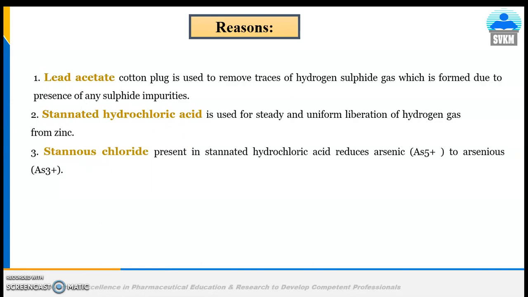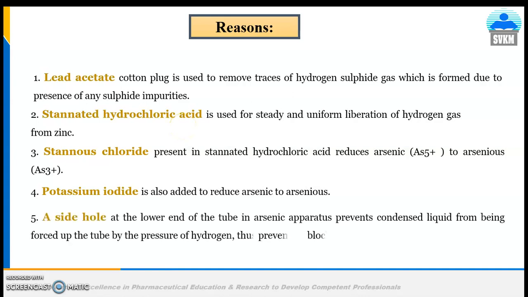The stannous chloride present in stannated hydrochloric acid reduces arsenic to arsenious. Potassium iodide is also added to reduce arsenic to arsenious. A side hole at the lower end of the tube in the arsenic apparatus prevents condensed liquid from being forced up the tube by the pressure of hydrogen, thus preventing blockage.